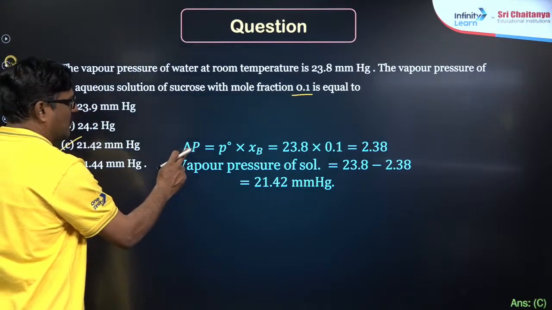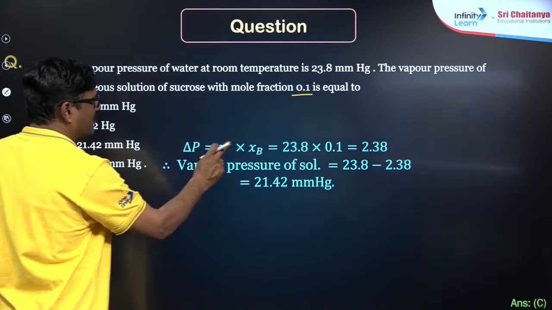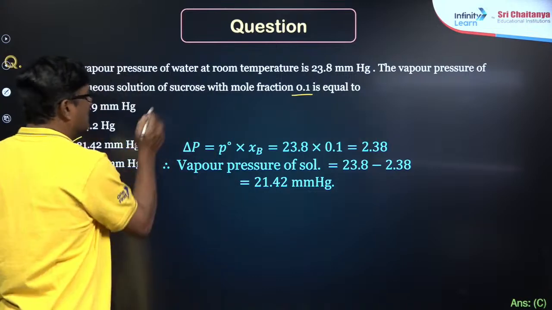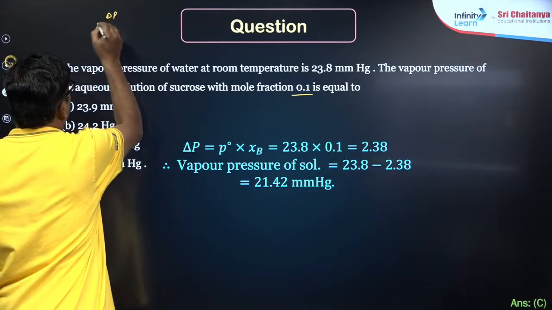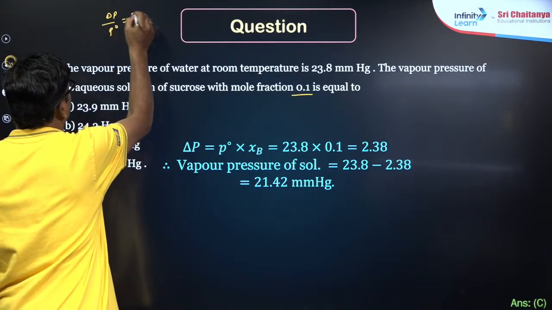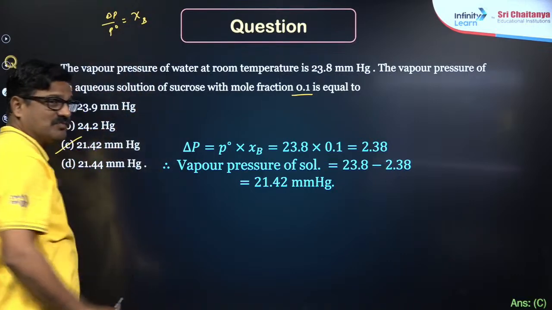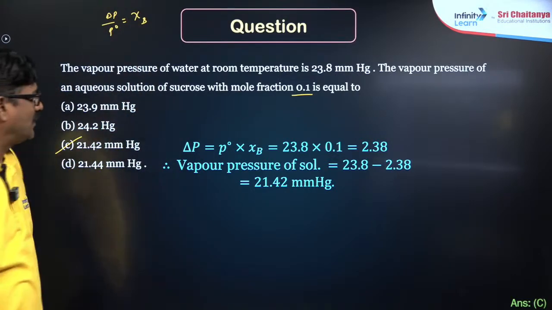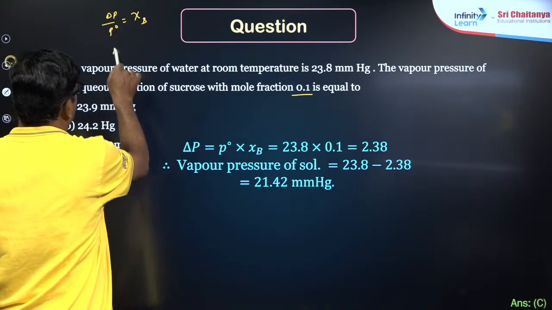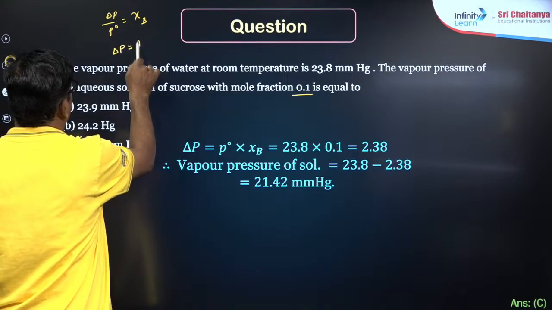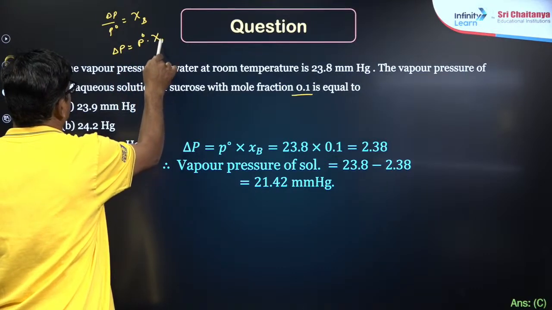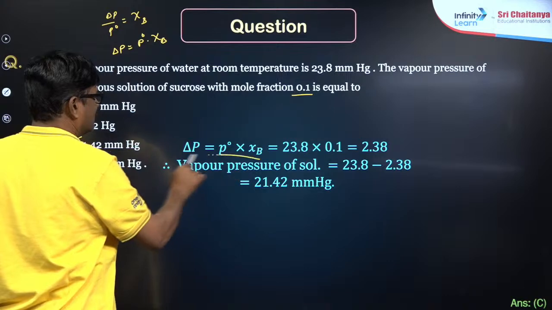Lowering of vapor pressure is equal to P naught times mole fraction of B. Delta P by P naught, this is the relative lowering of vapor pressure, is equal to the mole fraction of the solute. And delta P is equal to P naught times mole fraction of the solute. That's what is given here.